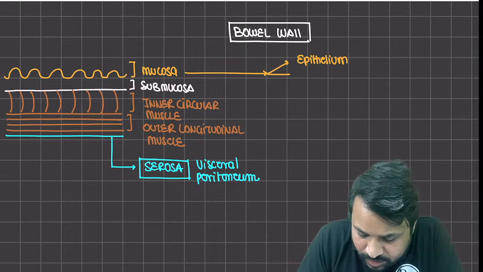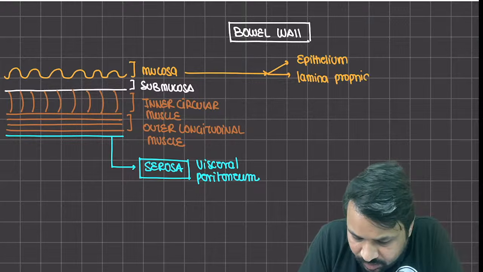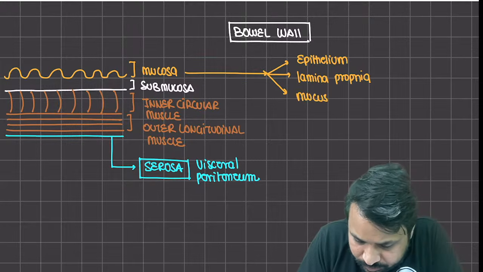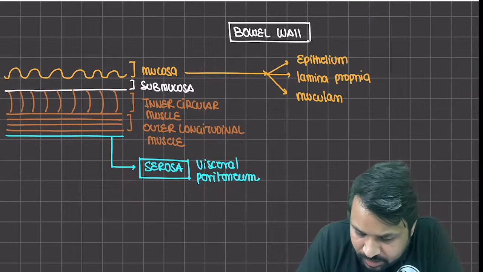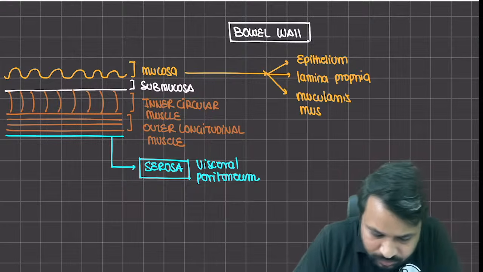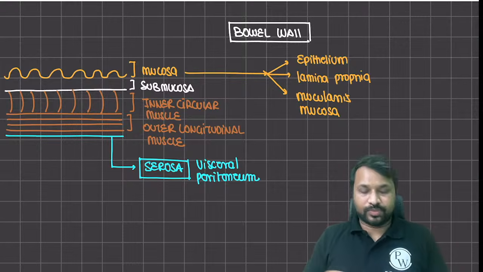The second one is your lamina propria. And the third one is the muscularis mucosa.